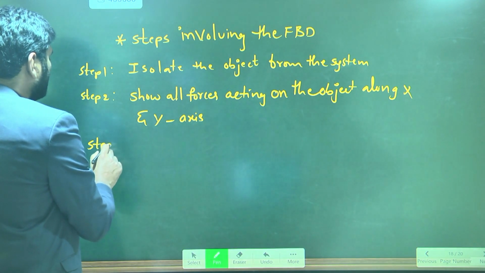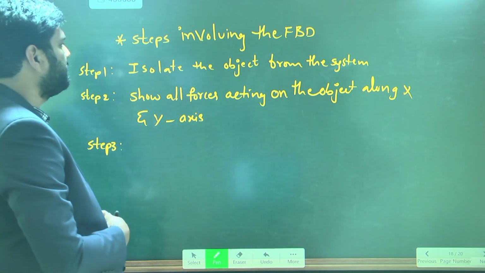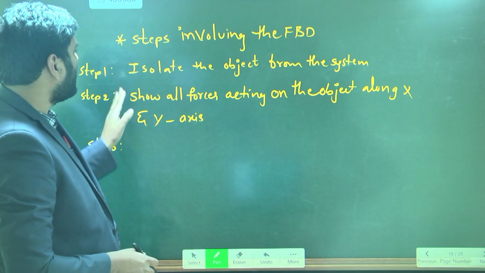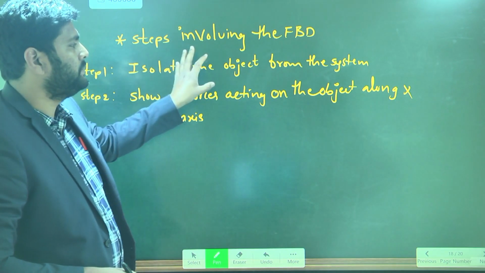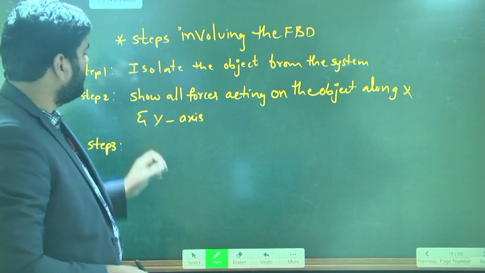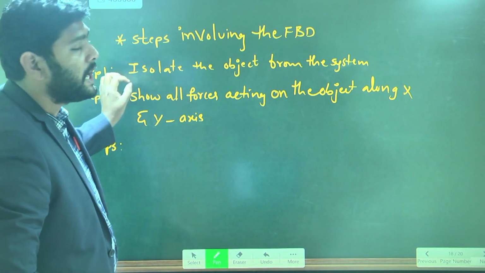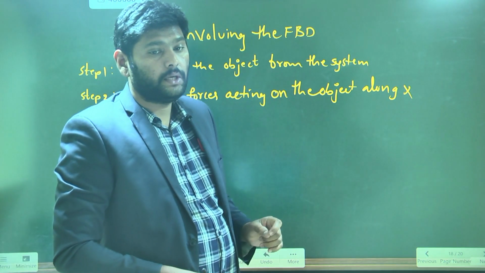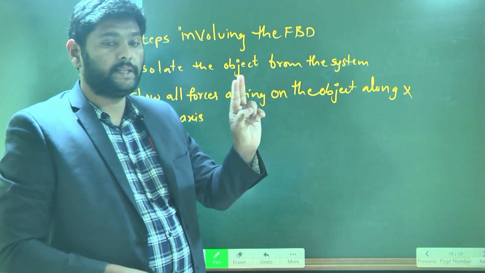Step 3. What is step 3 here? The first step is isolating the object from the system. The next step is to show all forces acting on the object along the x direction and y direction. That is the second step.